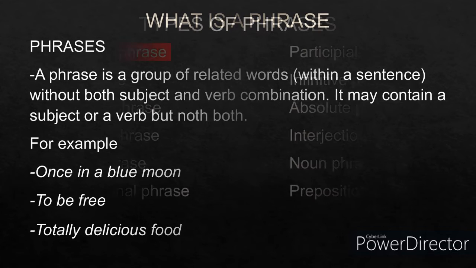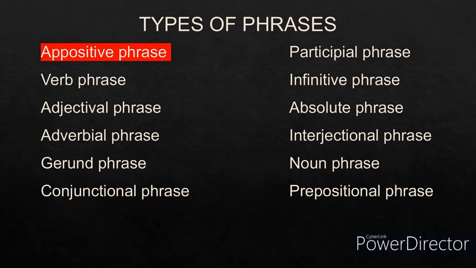Now, types of phrases. There are a total of 12 types of phrases. They are appositive phrase, verb phrase, adjective phrase, adverb phrase, gerund phrase, conjunctional phrase, participle phrase, infinitive phrase, absolute phrase, interjectional phrase, noun phrase, and prepositional phrase. So in today's lecture, I shall be focusing on the appositive phrase. So let's get started.